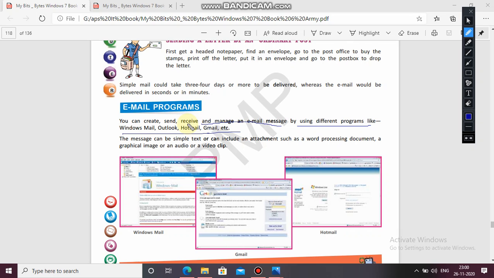The message can be simple text or can include an attachment such as a word processing document, a graphical image, or an audio or video clip. So a message can be simple text, but it also can include attachments like a word processing document, graphical image, audio or a video. We can send these things with the email attachments and it will reach the other end in a second.